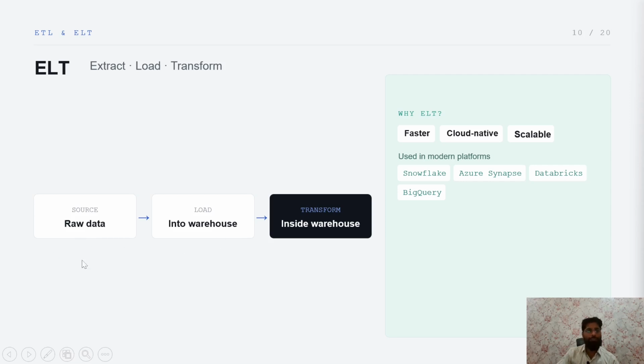So first we have some raw data that we load into a data warehouse. In the data warehouse we perform some transform operations, that means some kind of operation. For example, why? Faster, cloud native and scalable. It is used in modern platforms like Snowflake, Azure, Databricks, BigQuery, where we use transform, because transform is a kind of time-consuming process. So first we load, and then we do all kinds of transform operations, right? So all of that is going to be used.